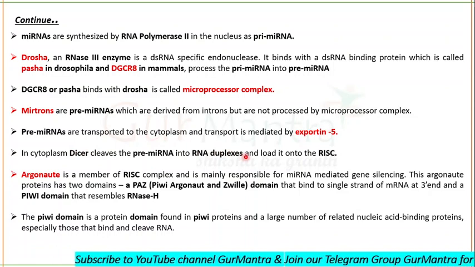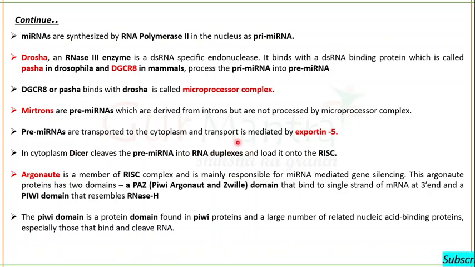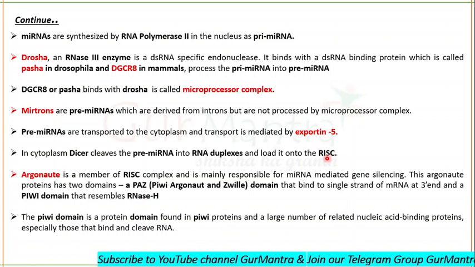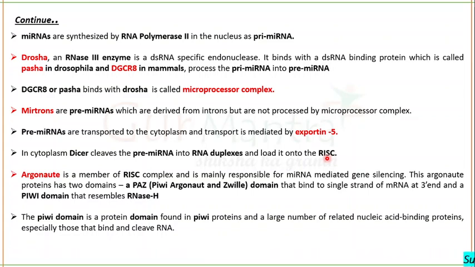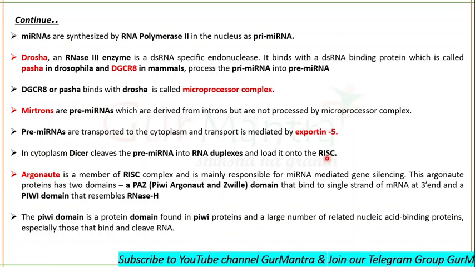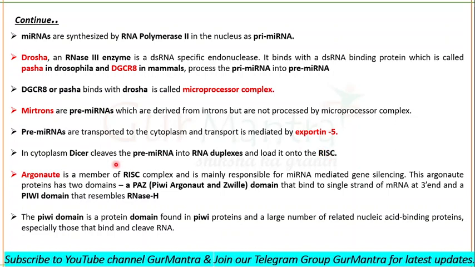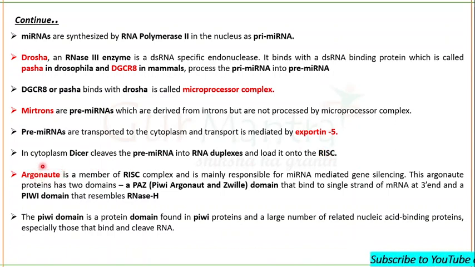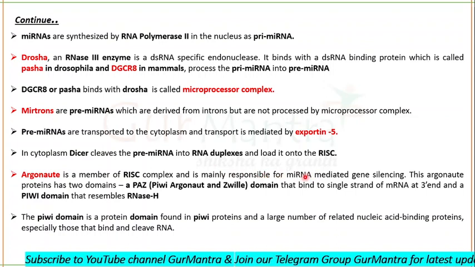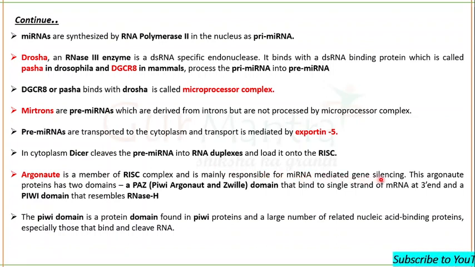Now these RNA duplexes will be loaded onto the RISC, RNA Interference Silencing Complex. As I told you, in duplexes there are two strands. One is called the passenger strand, the other is called the guide strand. Okay, so now let's talk about RISC. RISC has an important member called Argonaute protein. This Argonaute protein is mainly responsible for microRNA mediated gene silencing.